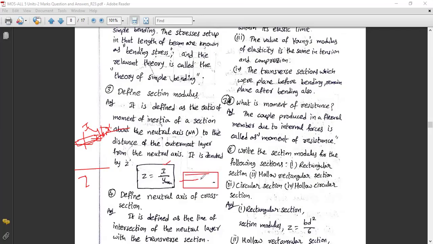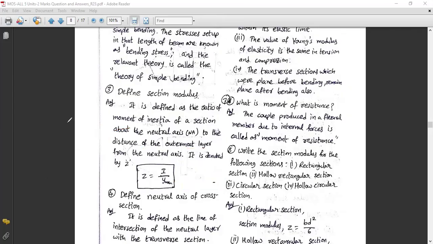So this is a neutral axis here. It is going from center to outward direction, from center to outward direction, you can see. All these layers in this beam are undergoing some Z, what is that? Section modulus. So this is Y max, you can tell. So I by Y max. The distance of the neutral axis to the outermost layer is called this. I hope you understand this one.